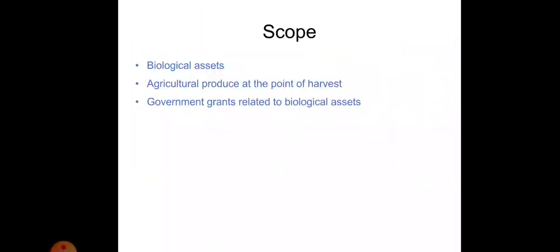So the scope, what is included in this International Accounting Standard number 41? So first of all, it includes the biological assets. Second, it includes the agriculture produce at the point of the harvest. And third, it includes all the government grants related to the biological asset. Let's discuss this one by one.